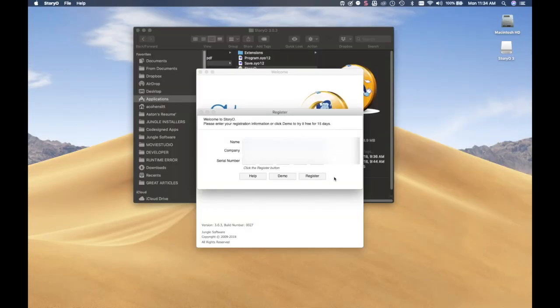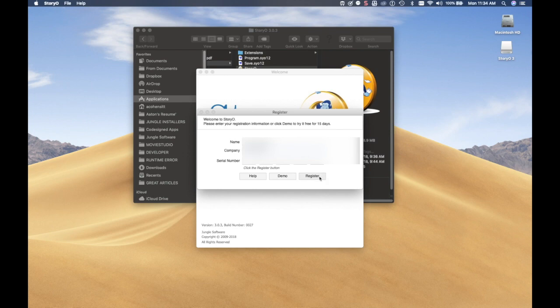You can type in the numbers in these boxes, or copy and paste the serial number from the email that you received. If you receive a message that you entered an incorrect serial number, make sure that your name and company name also match what is in the registration email, as they must match exactly.